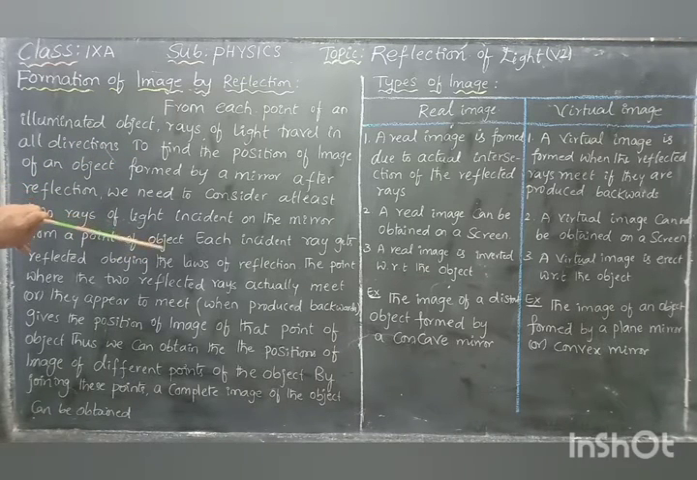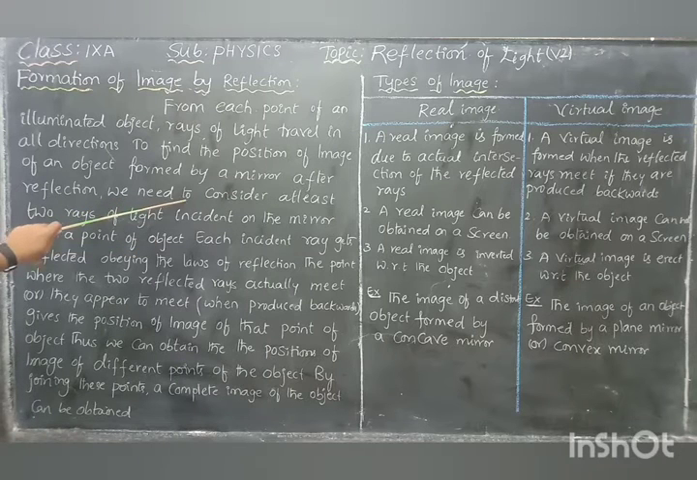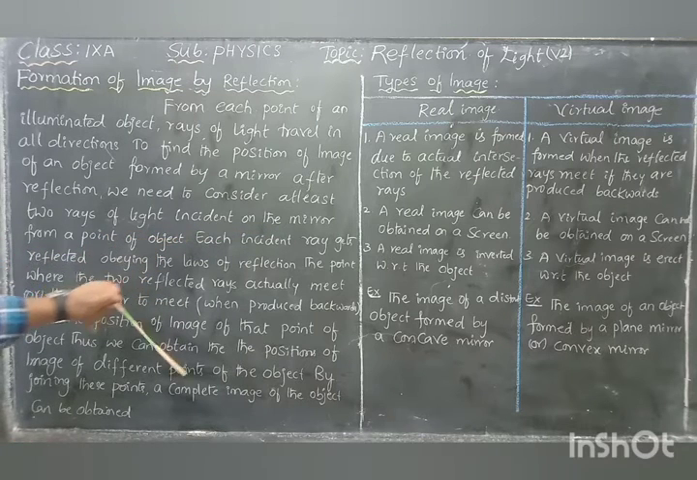If you take any illuminated object, from each point there are rays of light traveling in all directions. To find the position of the image of an object formed by any mirror after reflection, we need to consider at least two rays of light incident on the mirror from a point of the object.